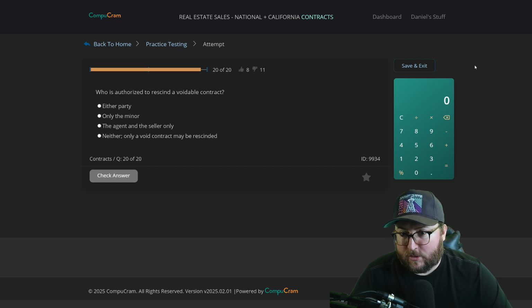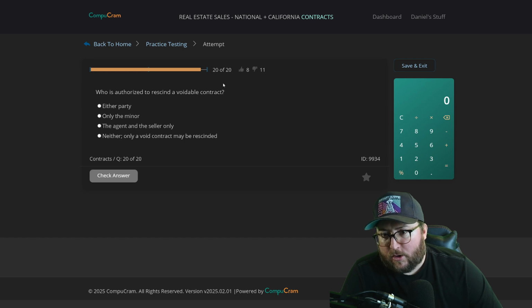Last question. Question 20. Who is authorized to rescind a voidable contract? Either party, only the minor, the agent and the seller only, neither. Only a void contract may be rescinded. Who is authorized to rescind a voidable contract?